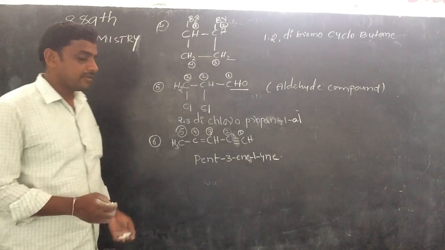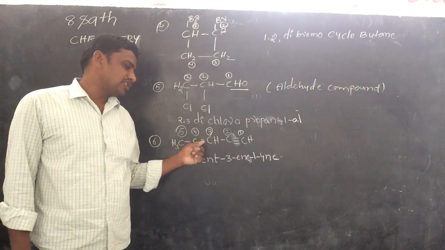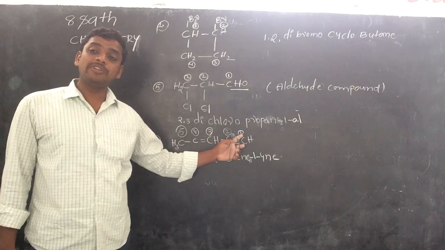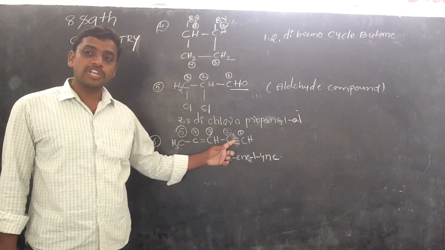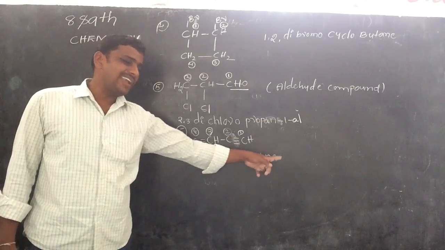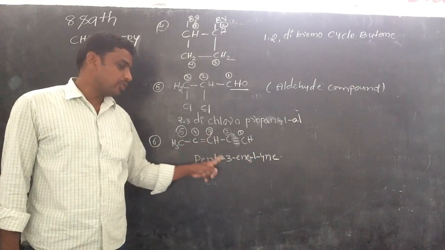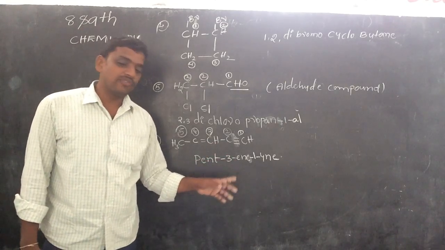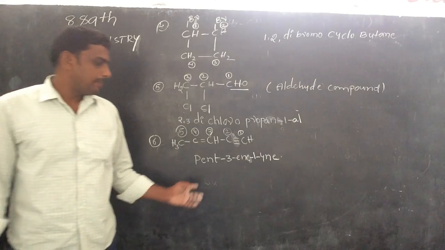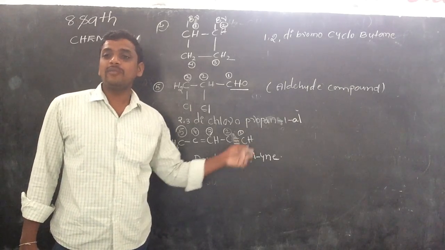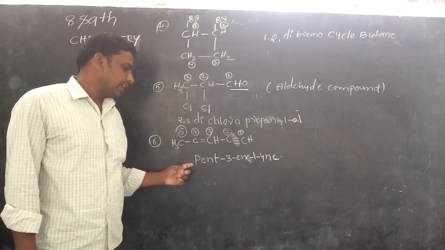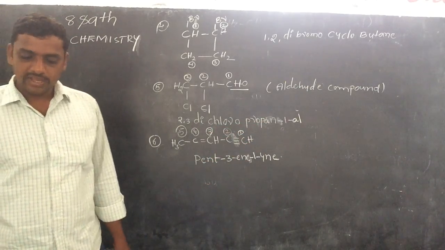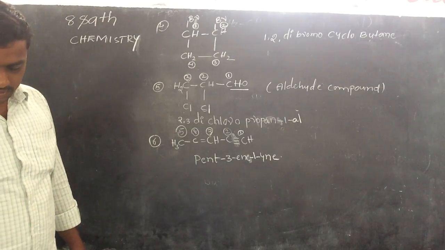Have you understood, all of you? Pent. The third position has the double bond. So en means alkene, yne means alkyne. Alkyne means how many bonds? Triple bond. The triple bond is in which position? First position. So 1-yne. The double bond is in the third position, 3-en. How many carbons are in the parent chain? 5. Pent-3-en-1-yne. You can also write it like that. Right. We go to another example.